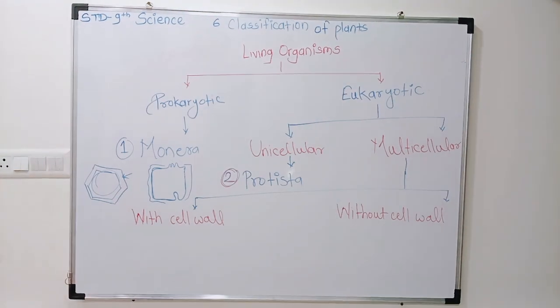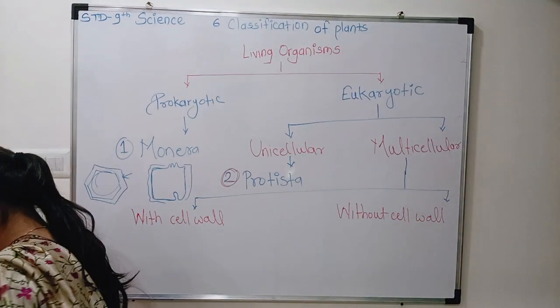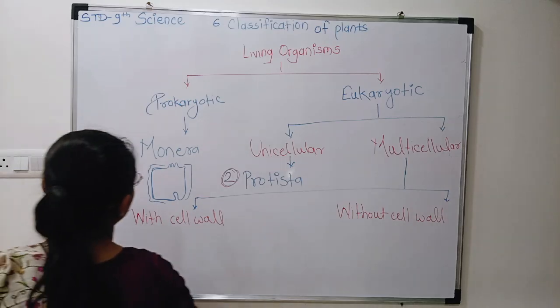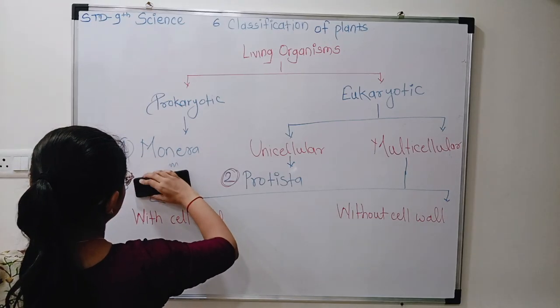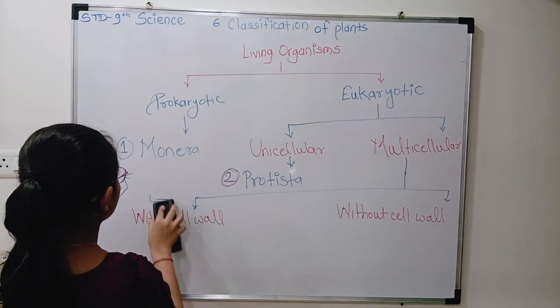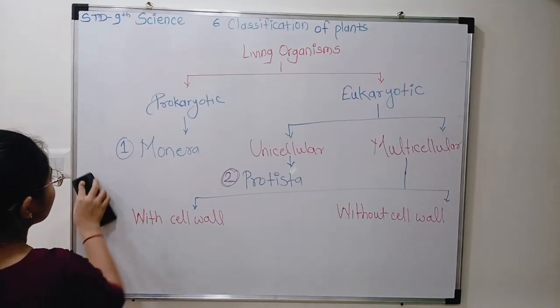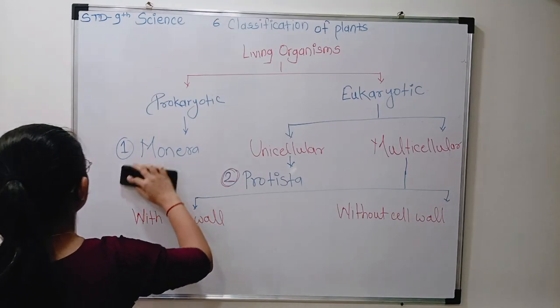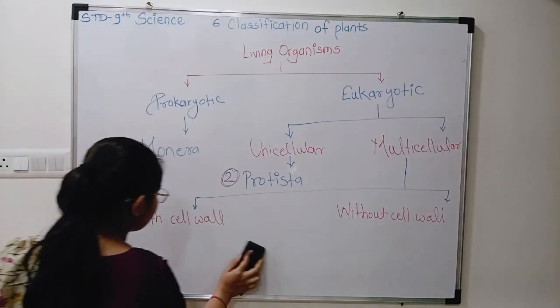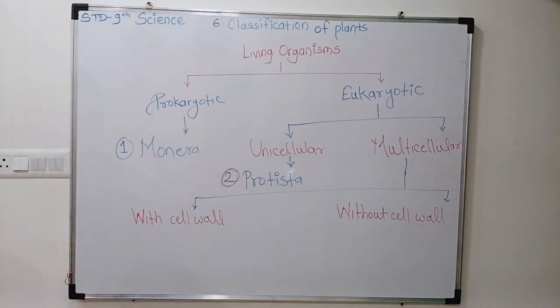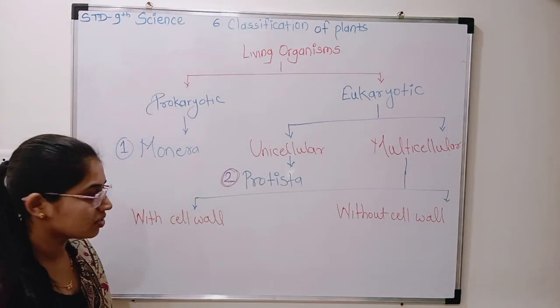Everyone understood this? Any doubt regarding this? Yes. We will learn more about this later in the next lecture. Okay. Till now, everyone understood?